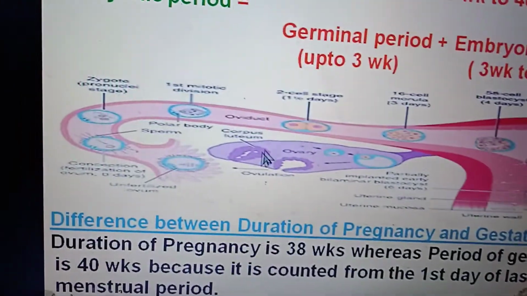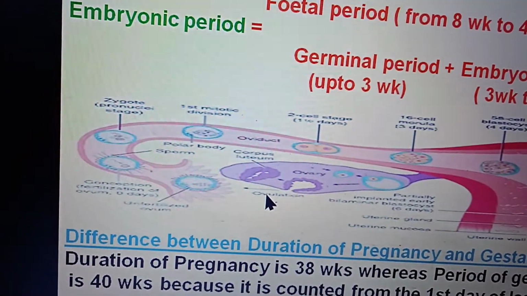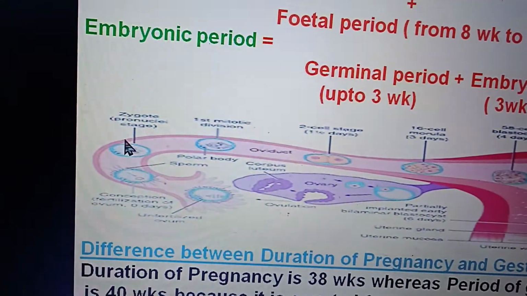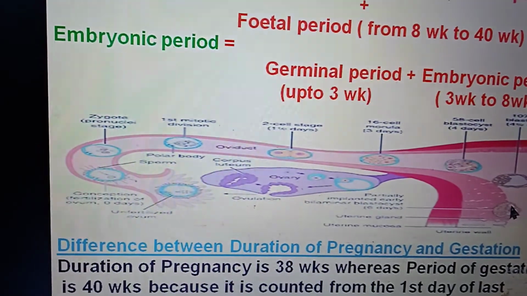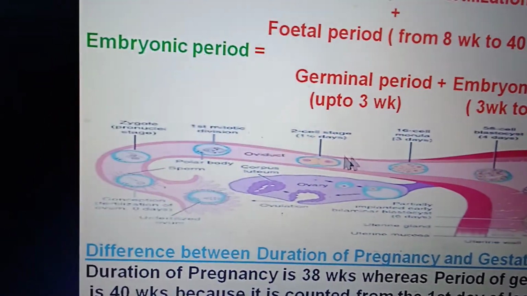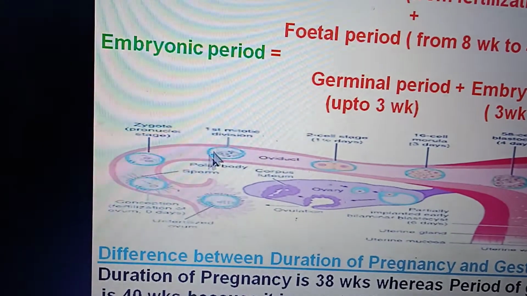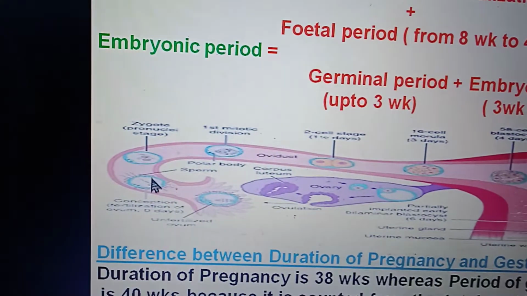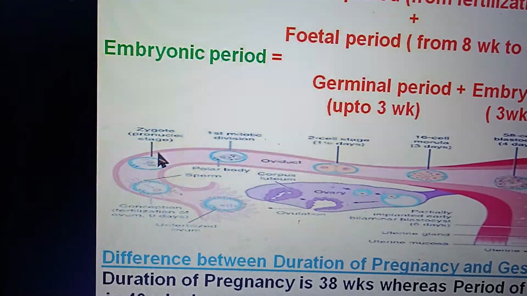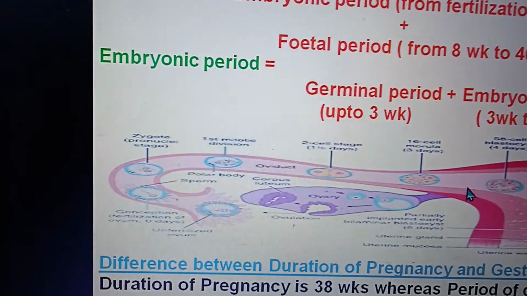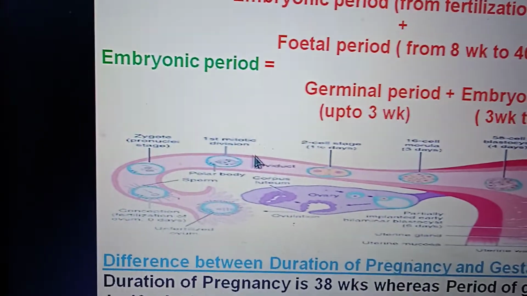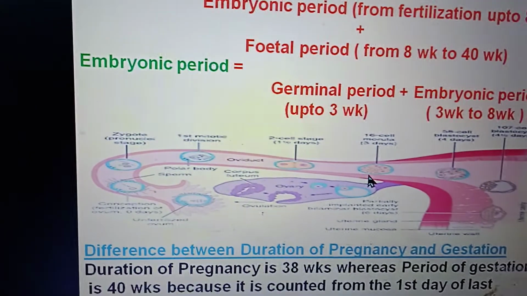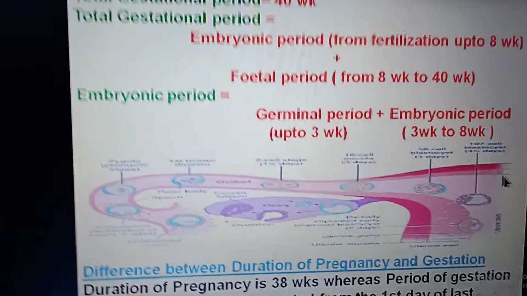Just look here. This is the ovary, and the female gamete, that is the secondary oocyte, comes here in the ampulla, and the male gamete, that is a spermatozoa, comes from this side and they unite here, and fertilization occurs in the ampulla. Here is the uterine tube. This one is the infundibulum, then the ampulla. Here is the isthmus, and this is the interstitial part. So from here, after zygote formation, it progresses towards the uterine cavity to implant.